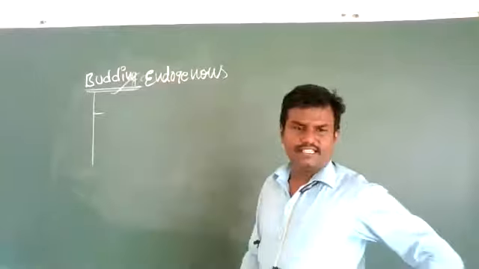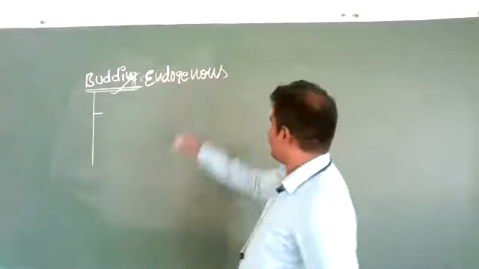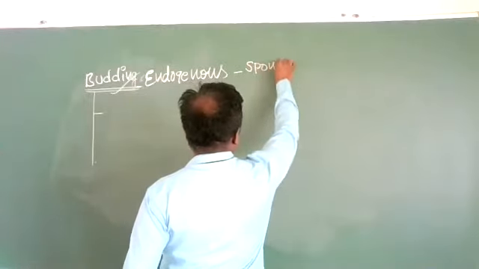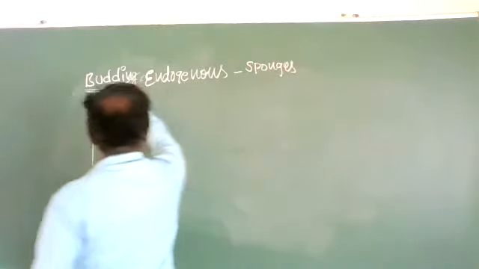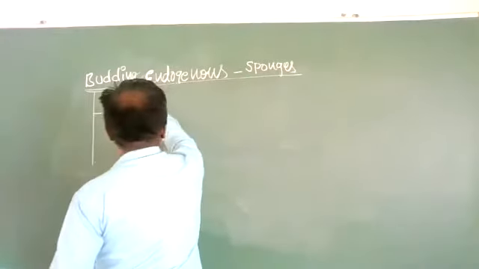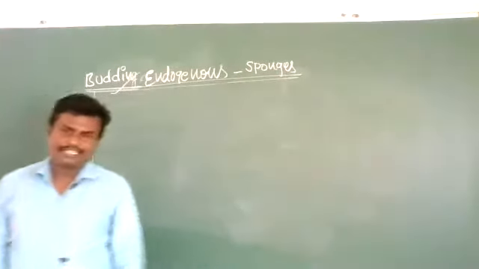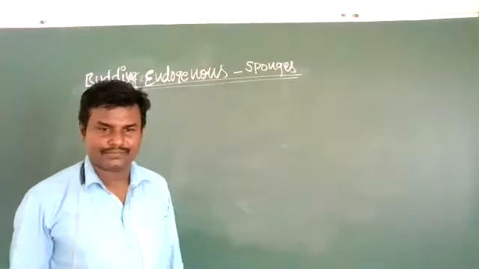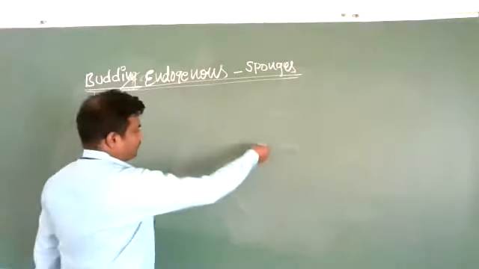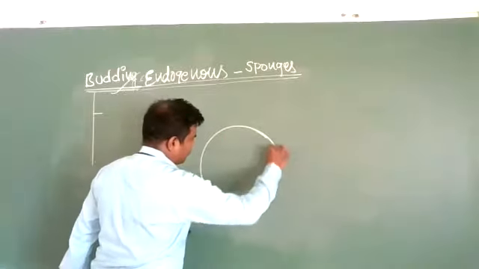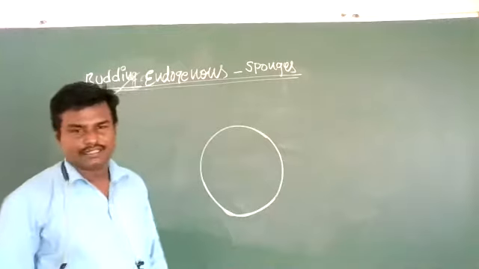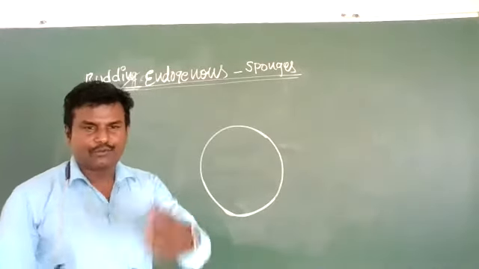Next, the third one is that budding is endogenous in sponges. Generally, in sponges, the budding is endogenous. See here, this is a sponge.